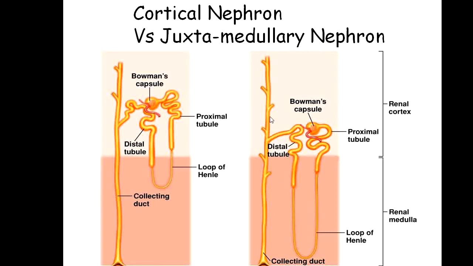As we know, the osmotic pressure or osmolarity increases as we come down through the kidney from the cortex to medulla. As we go up, the osmotic pressure decreases. So this increase in the osmotic pressure is due to the presence of the juxta-medullary nephron inside the kidney.